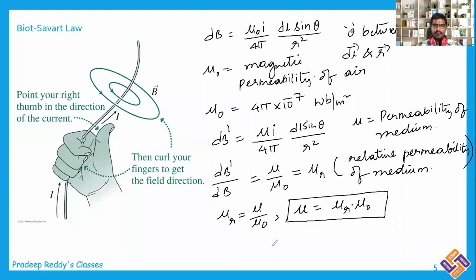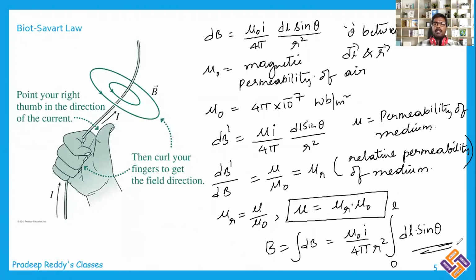And in order to find out net magnetic field, you can just integrate this dB, which is equal to mu naught I divided by 4 pi r square into integration dl into sin theta. Limits are from 0 to L. So in order to find out magnetic field due to total length of the wire, you can just integrate that dB value so that you will be getting net magnetic field. That's the advantage of Biot-Savart law. So first we will be calculating magnetic field due to small element, and then we will integrate for the total length. This gives you net magnetic field.